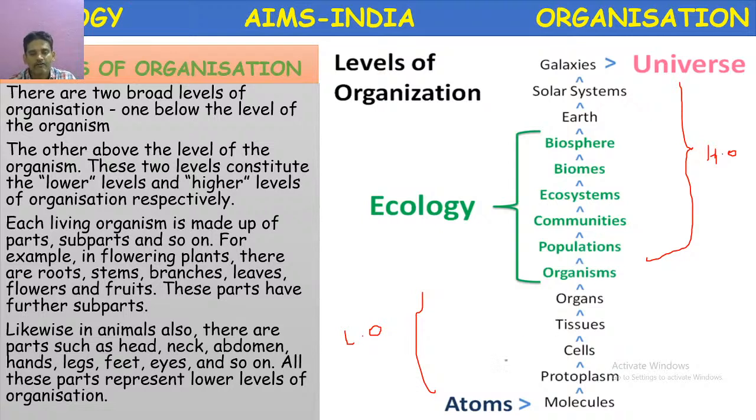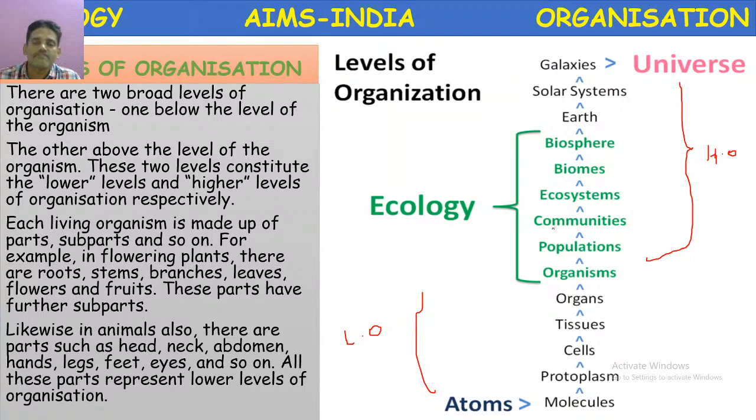Okay, so atoms combine to form molecules, which combine to form protoplasm, the living substance. Then the protoplasm forms the cells, which form the tissues. Further, protoplasm forms the organelles, then cells, then tissues, then organs, organisms. A group of organisms combine to form populations.